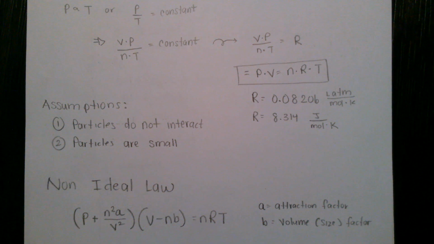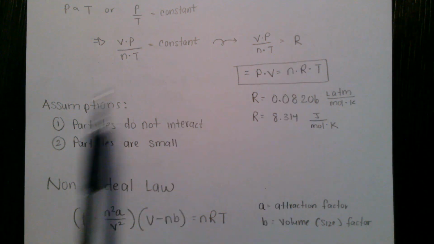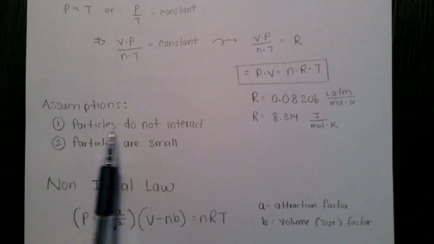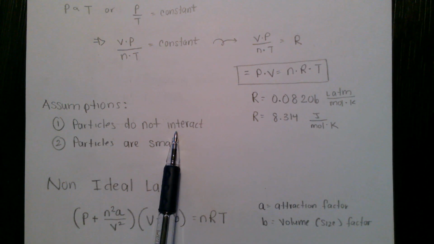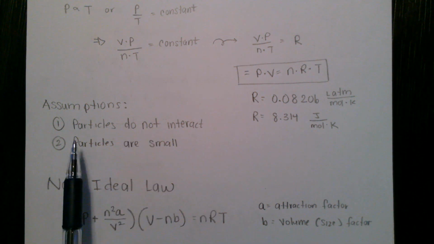This works for pretty much any gas, but some gases are more ideal than others. Good ideal gases do not interact. A gas is more ideal if its particles don't interact. Our noble gases are pretty great ideal gases because they're so inert, they don't really interact with one another.